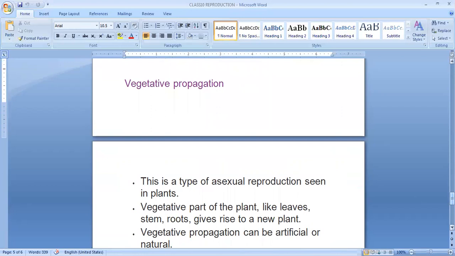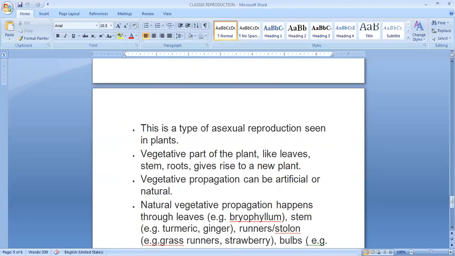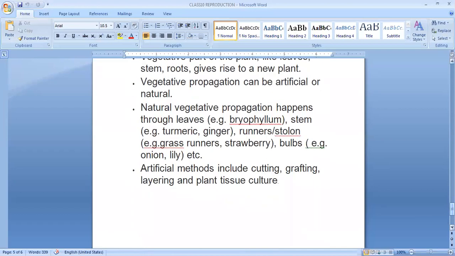Vegetative propagation, or we can also say vegetative reproduction. Vegetative reproduction is seen in plants. This is also one of the types of asexual reproduction. It occurs with the help of leaves, stems, and roots, and a new plant arises. It can be natural and artificial both. Natural by leaves, we can see in Bryophyllum. Stem, natural vegetative reproduction examples are turmeric and ginger. If we want to see bulb, onion and lily. So these are all natural methods of vegetative reproduction.